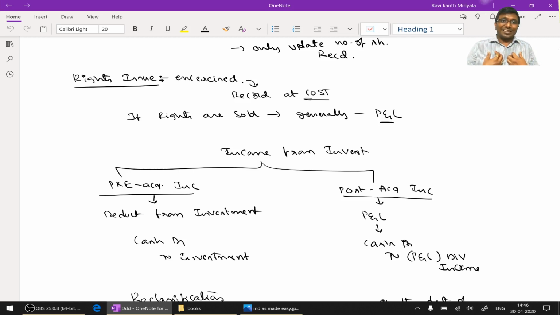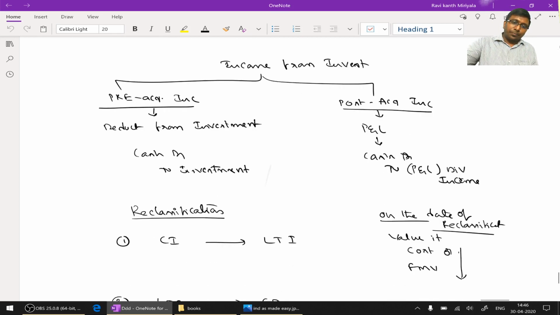Suppose when you got the rights entitlement, I can exercise it or I can sell it to someone else. So the right entitlement came to me free of cost from the company. That is received by me because I was already a shareholder on the date of declaration of rights. Okay, right. And if I sell it to somebody for some money, that proceeds are nothing but income. Correct. Now that should be transferred to the P&L statement.